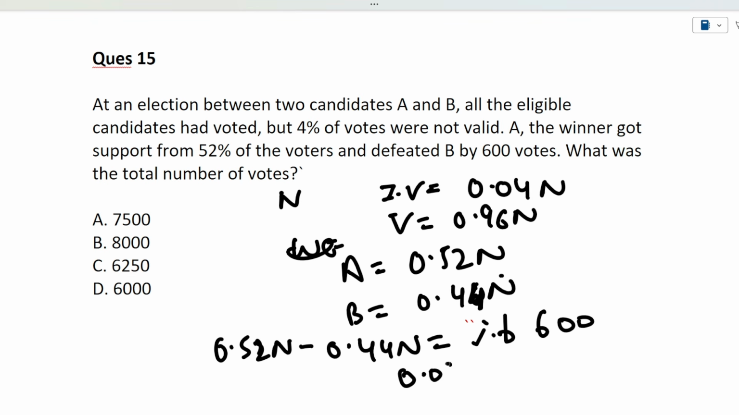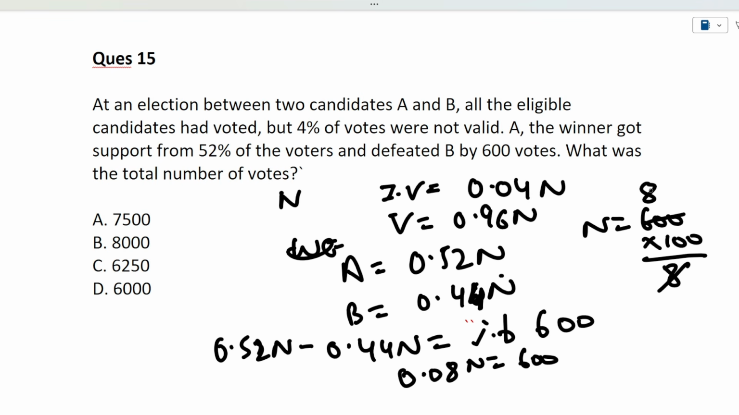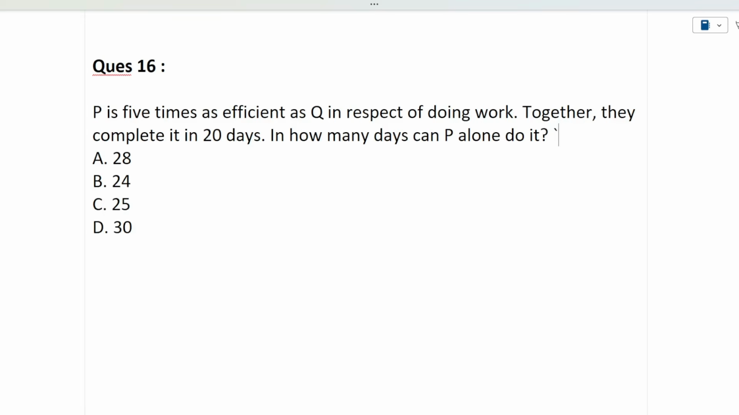It will be 0.08 of n, equivalent to 600. So n is equivalent to 600 into 100 divided by 8. How will we do it? 8 goes 75 times. So it will be 75 into 100, n is equal to 7500. So total votes here are 7500. I hope this question is clear to you.